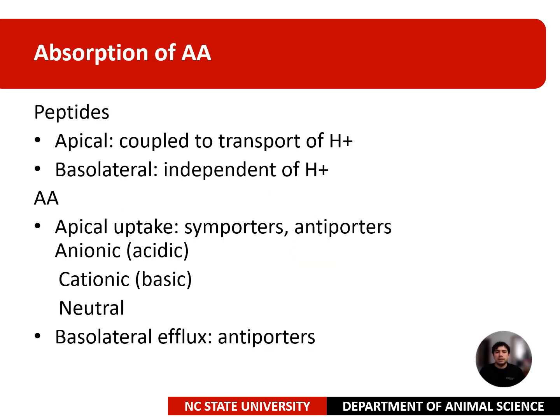Depending on the molecule, there are different transporters. For peptides, at the apical site, there is coupled transport of hydrogen ions, and at the basolateral site, transport is independent of hydrogen ions. For the amino acids, there is the apical uptake, where there are symporter and antiporter transporters, depending on whether they are anionic, transporting acidic amino acids, or cationic, transporting basic amino acids. And there is also the basolateral efflux, which uses antiporter transporters.